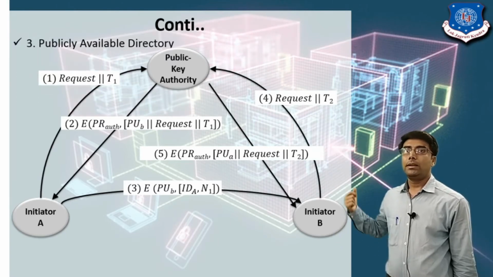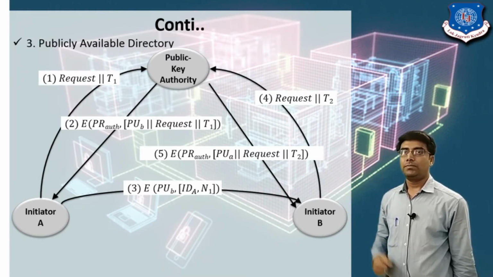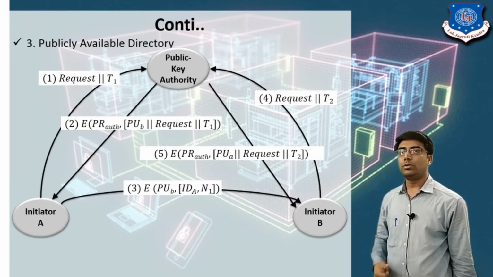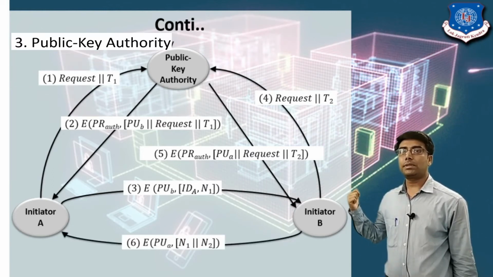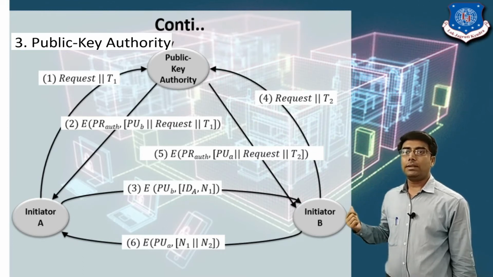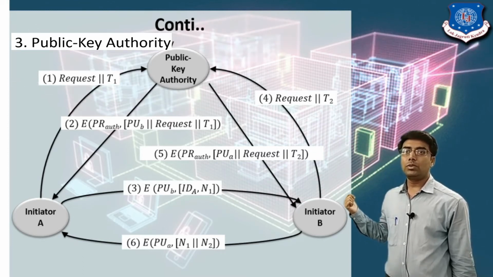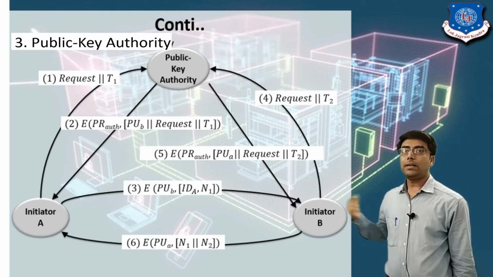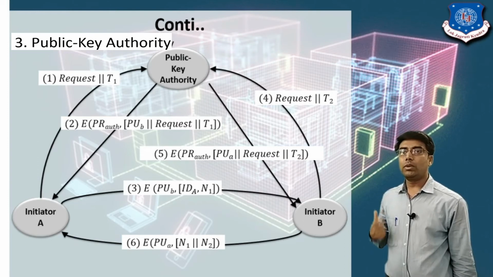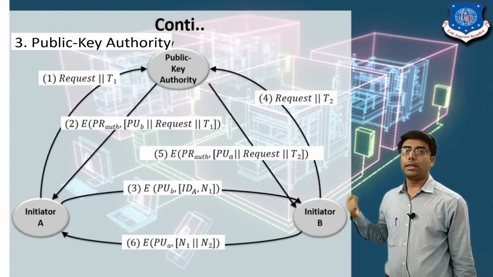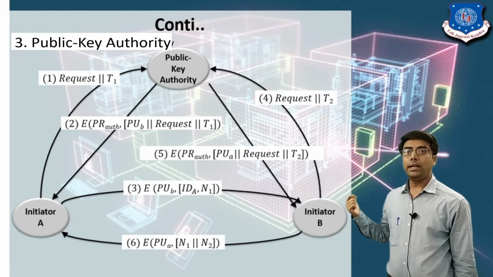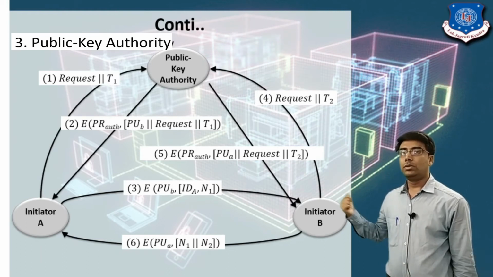The public key of user A is encrypted using the private key of the public key authority, and it's sent as a reply to user B. Now in step 6, user B sends a message to user A, and in that message user B includes the nonce N2 and the public key of user A. It means that E represents the encryption, PUA represents the public key of user A, N1 is a nonce, N2 is also a nonce, and N2 is appended by user B.